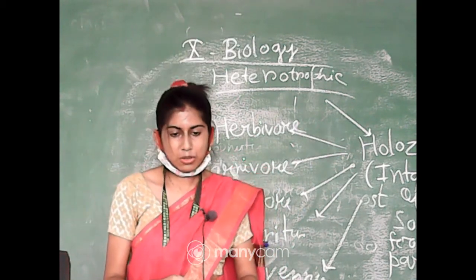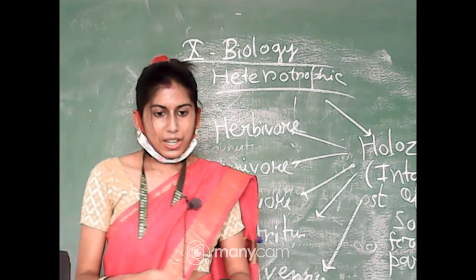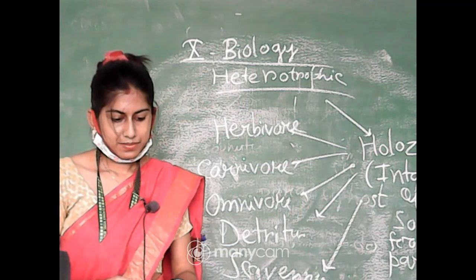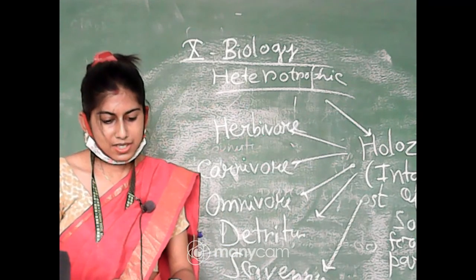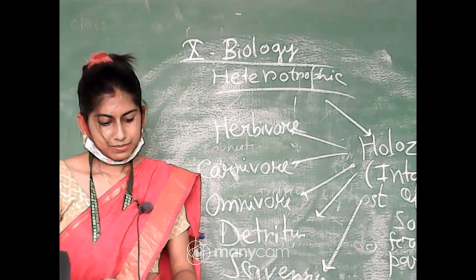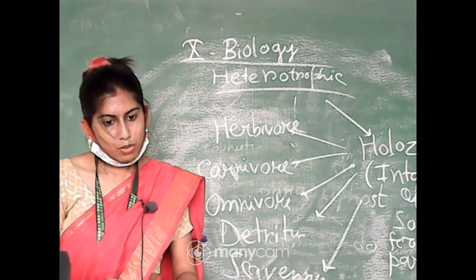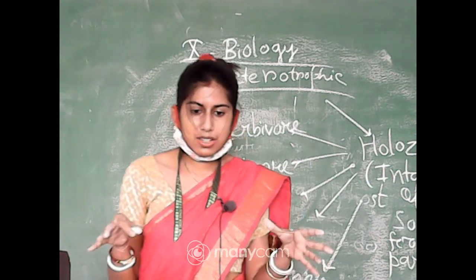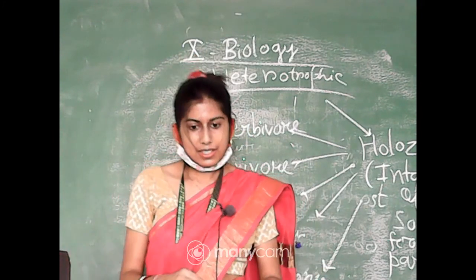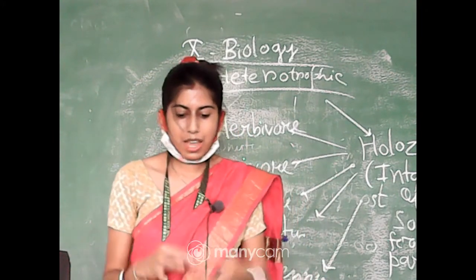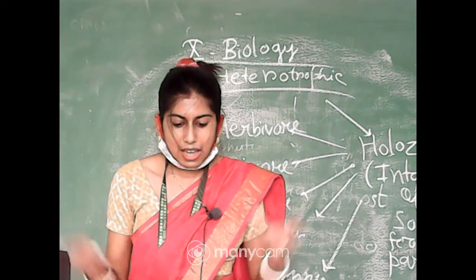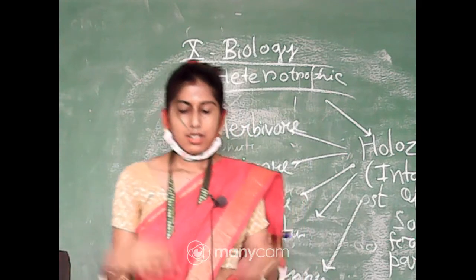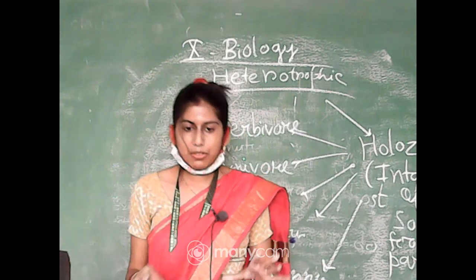Yes, earthworm. Okay, and what about scavengers? What about scavengers? Wolf, fox, right? No, you can call that vulture, kite, yes, eagle. Okay, that means scavengers feeding on the dead bodies, like vultures, kites, hyena. Okay, so these are the different examples.